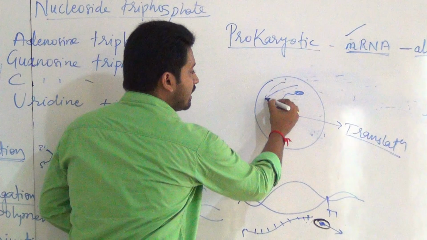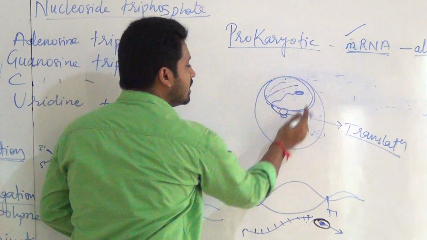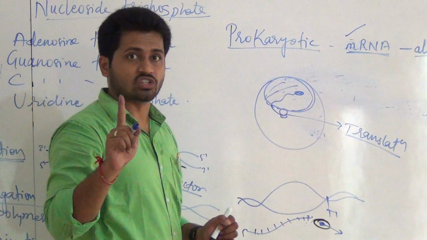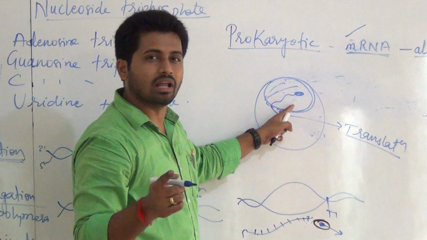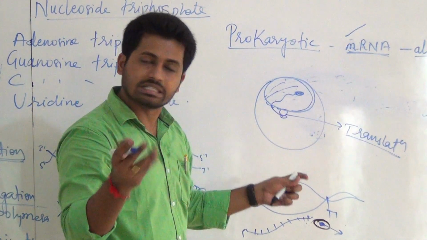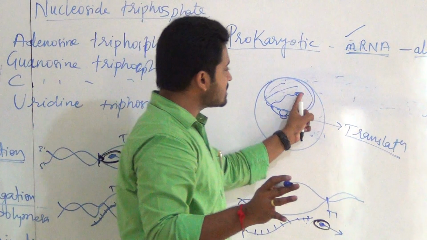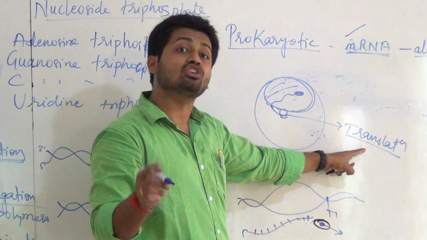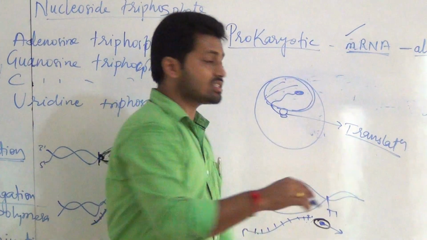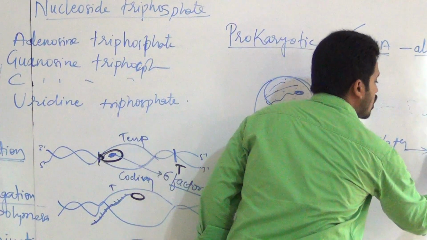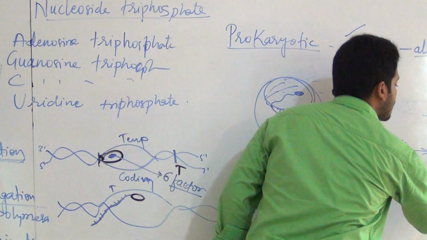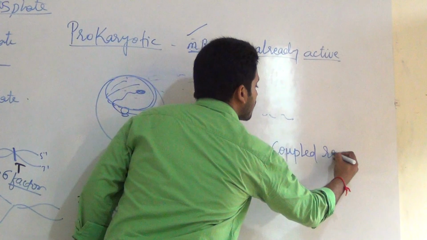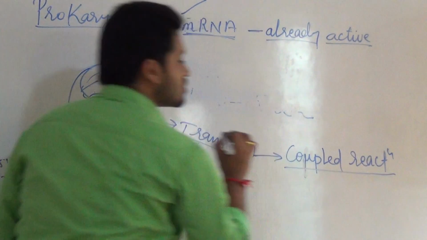Because there is no barrier between this area and this area in prokaryotes. There are no boundaries between cytosol or cytoplasm and nucleoplasm. So transcription keeps going on this side, and at the same time translation also goes on here. Due to this, such a reaction is called a coupled reaction. Coupled reaction, very important.